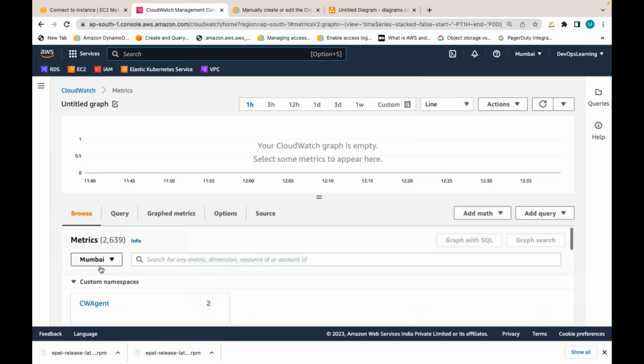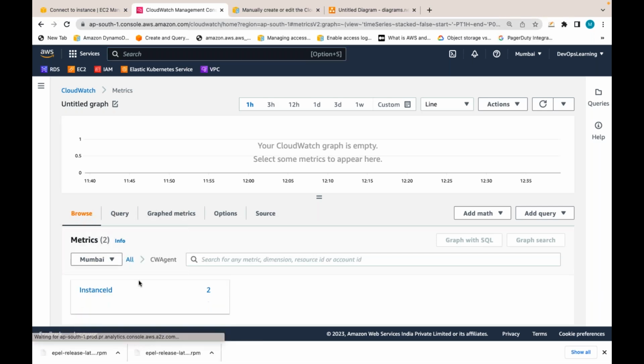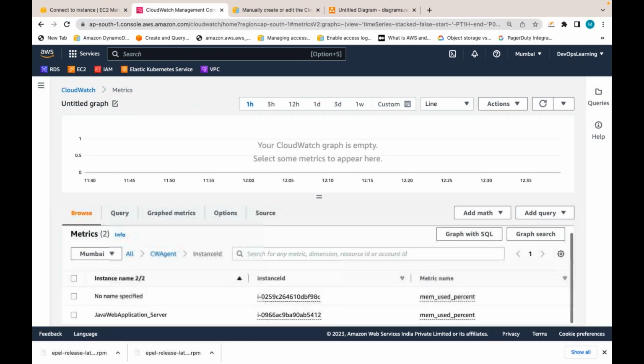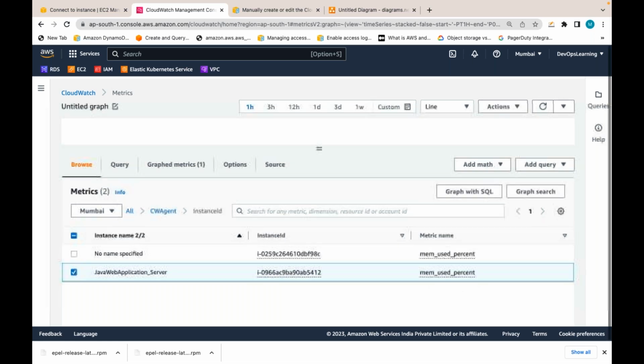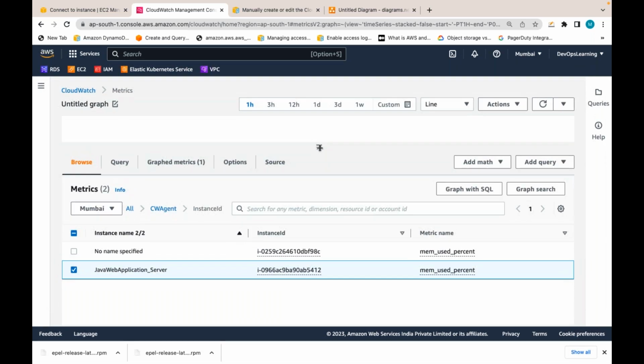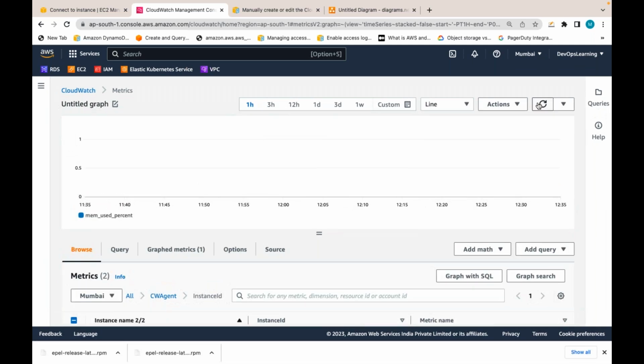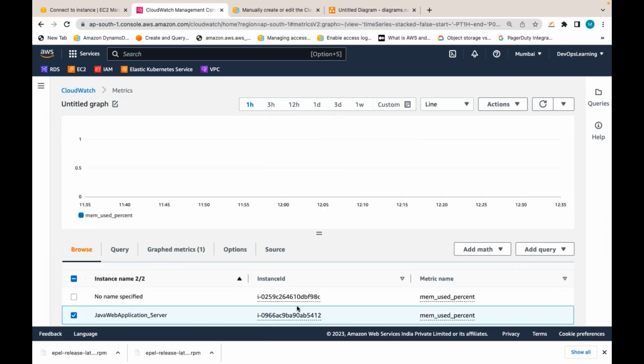Now you can see under this custom namespace there are metrics for this instance ID, because I installed the agent in this server and configured it to gather the memory metrics from here. If I select this one, you can see it is already gathering memory utilization from this server at every 1 minute interval. You can see here in the graph.